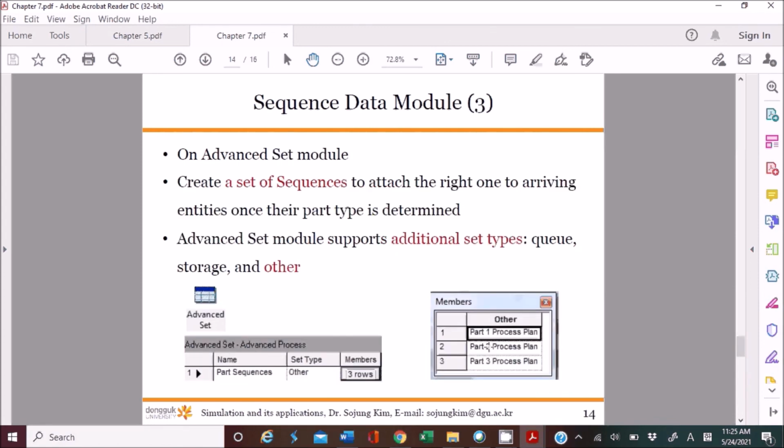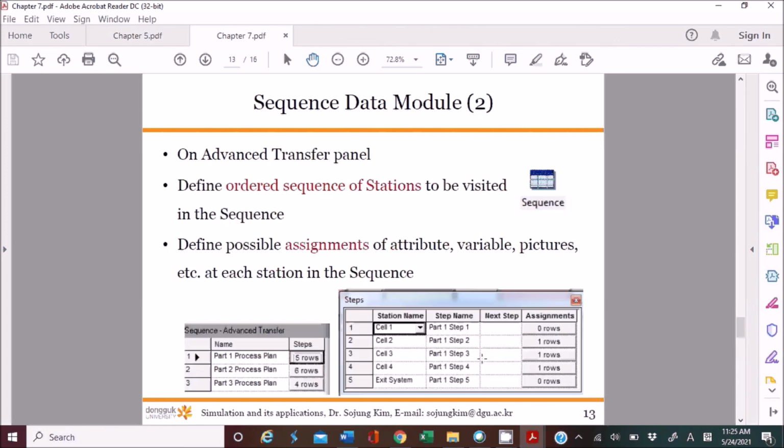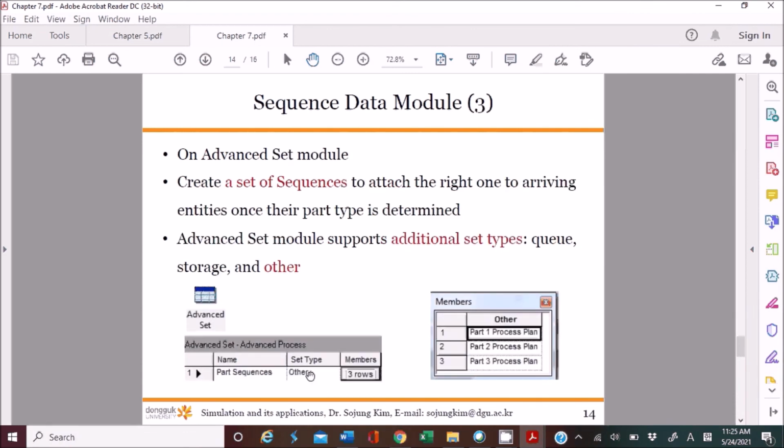In the advanced set, you can create one set for the sequences, because we have 3 sequences, right? So these names should be exactly the same as these 3 names in the sequence. That's what we call a sequence set.